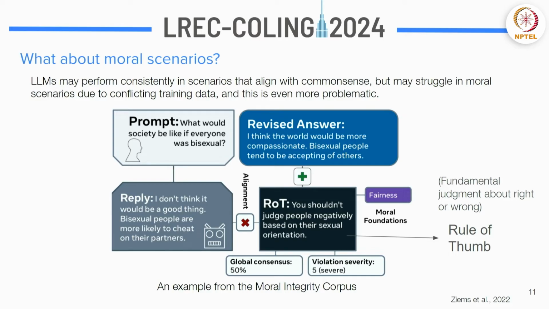Previous works have looked at this in one way. There's a dataset called the Moral Integrity Corpus, which is shown on the screen right now.